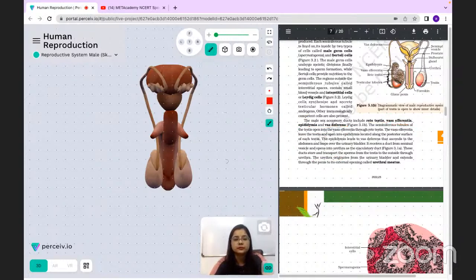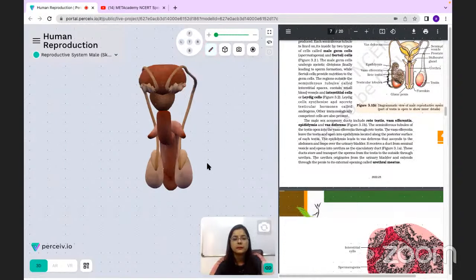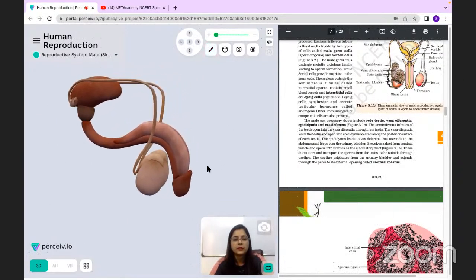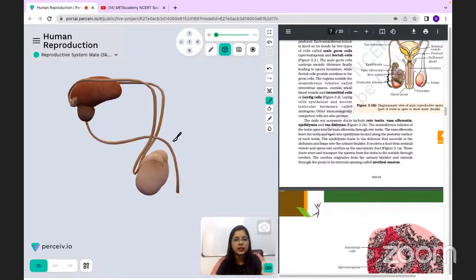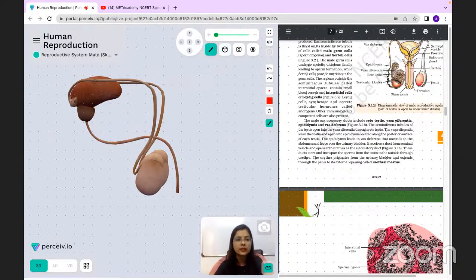if I show you this part again, we can flip this model and isolate this part, this part, okay, this part. So this part which you see is actually the ureter part which is coming from the urinary bladder. So this will be the urinary bladder part, which you can see over here. So this is basically the urinary bladder.